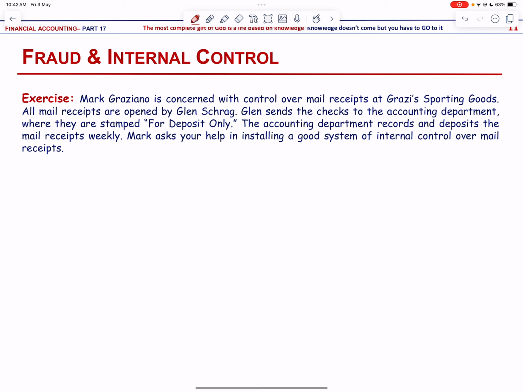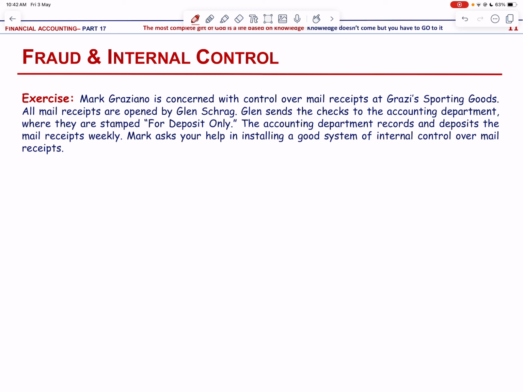Okay. Mark Graziano is concerned with control over mail receipts at Grazi's Sporting Goods. All mail receipts are opened by Glenn Scragg. Glenn sends the checks to the accounting department where they are stamped for deposit only. The accounting department records and deposits the mail receipts weekly. Mark asks your help in installing a good system of internal control over mail receipts.